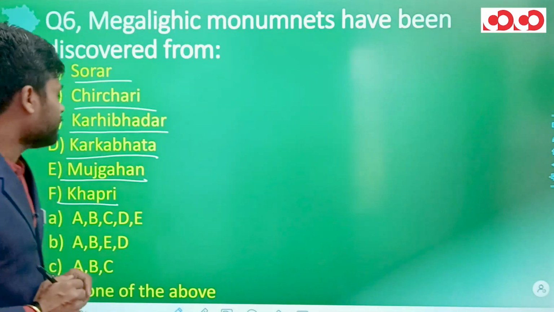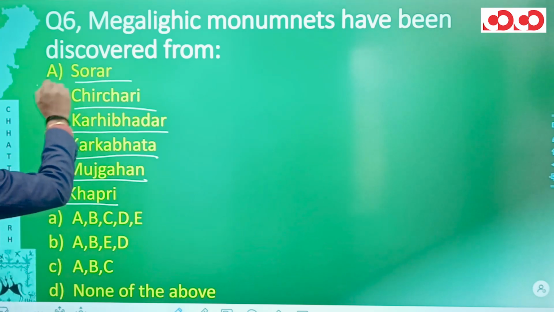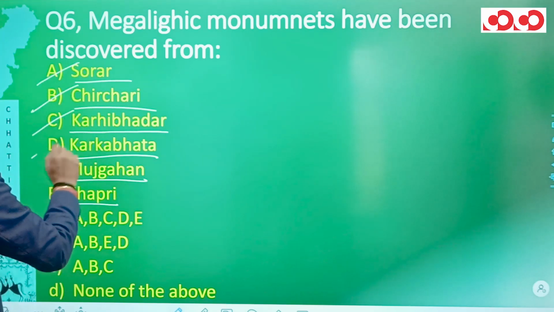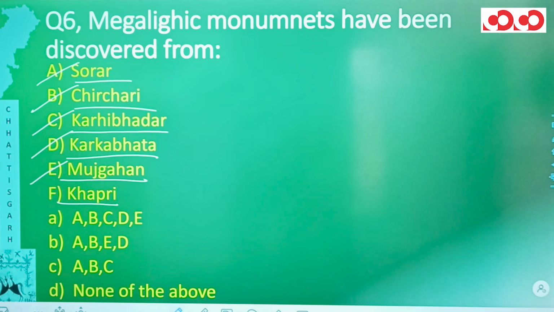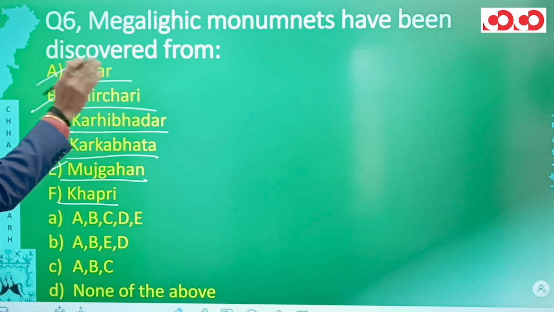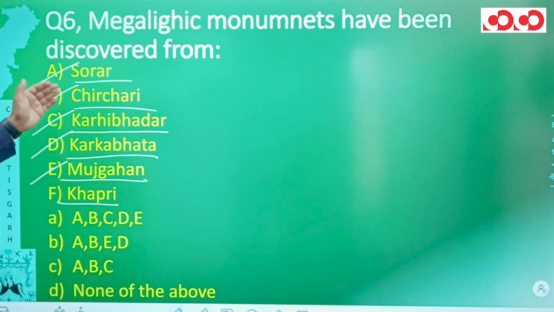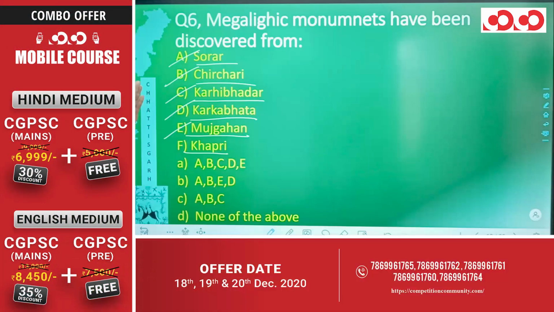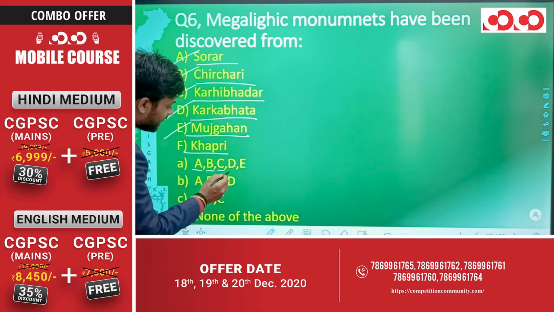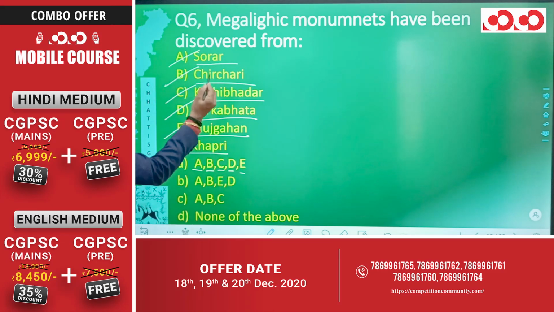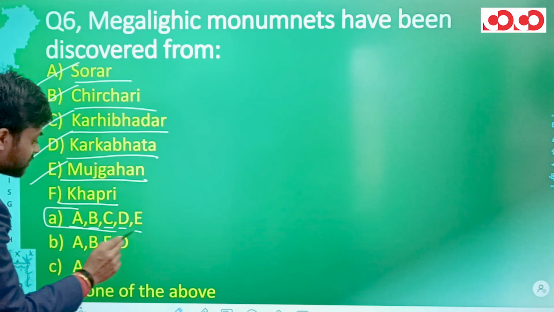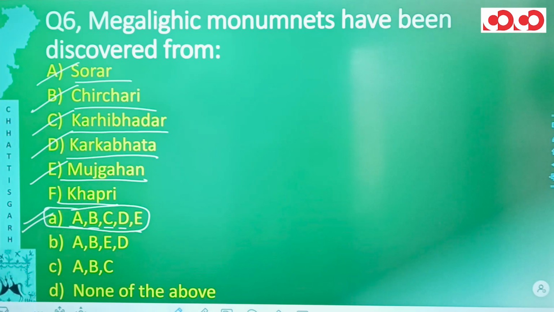Now coming back to the question, we have seen Sorar, Chirchari, Karhi, Bhadar, Karka, Bhata and Mujgahan. That means the megalithic monuments have been discovered from these places. Coming on to the options, the first option only says A, B, C, D and E. That means Sorar, Chirchari, Karhi, Bhadar, Karka, Bhata and Mujgahan, and hence this option number A would be the correct option for this sixth question.